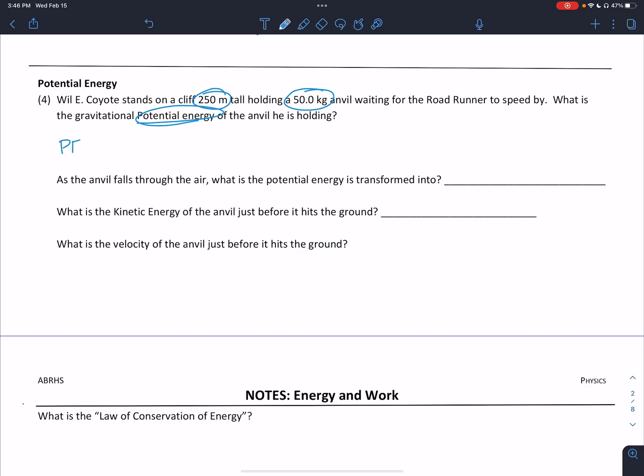All right, so remember, potential energy due to gravity is equal to mass times gravity times height. All right, so our potential energy here will be equal to 50 kilograms times 10 meters per second squared times 250 meters.